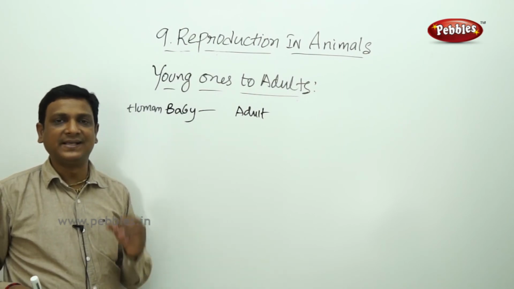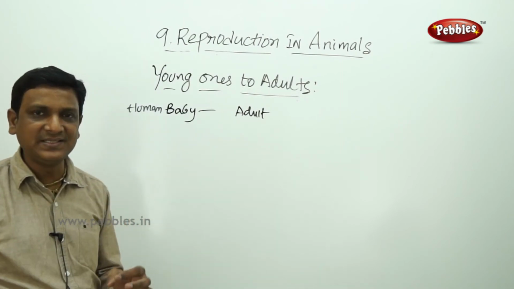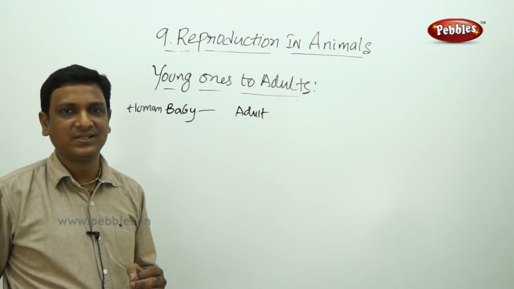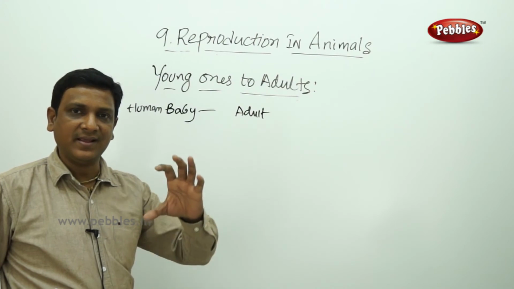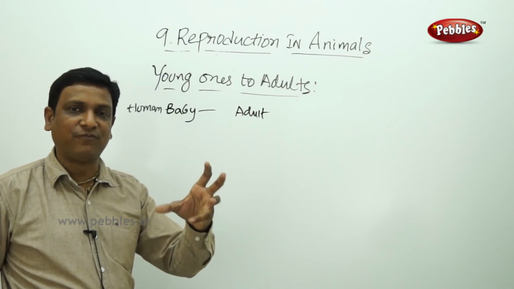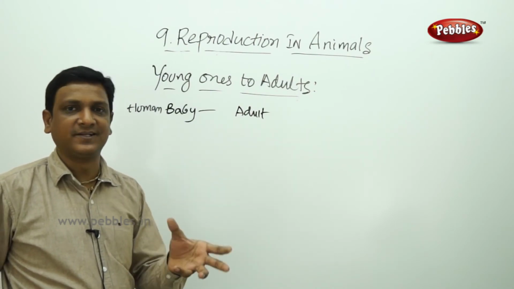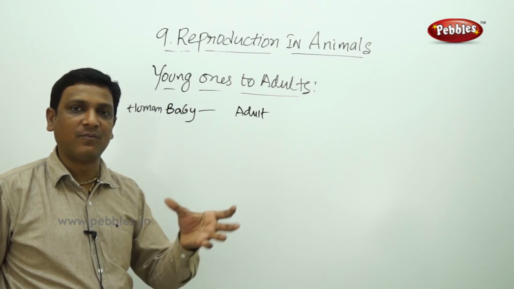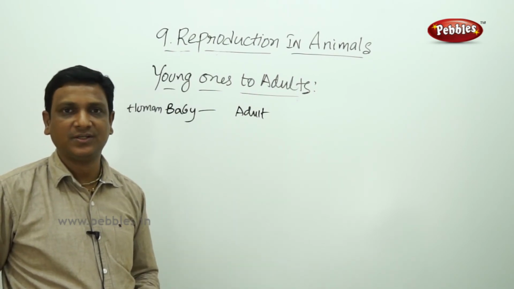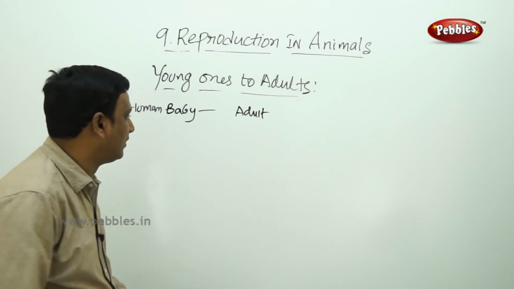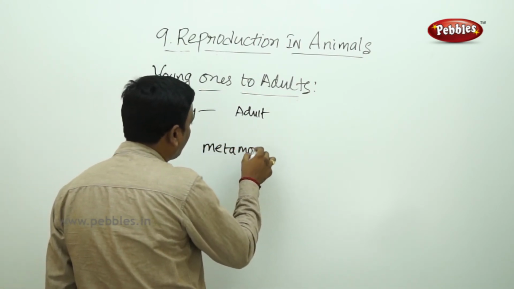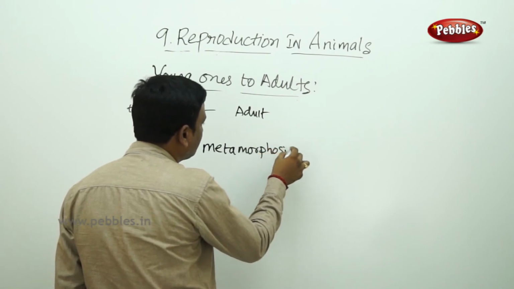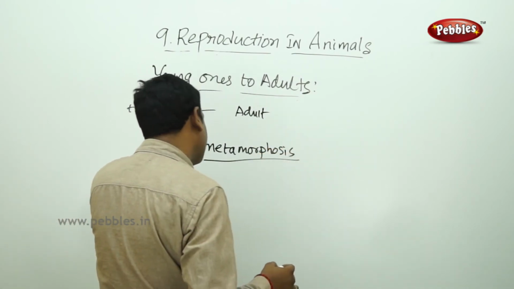But in some cases, we will see drastic changes in their lifetime. They change their form, entirely different from one stage to another stage. This drastic change is called metamorphosis. So where do we observe these metamorphoses?